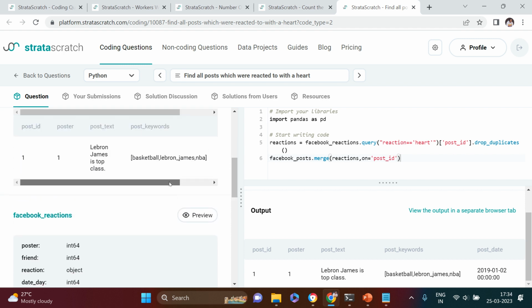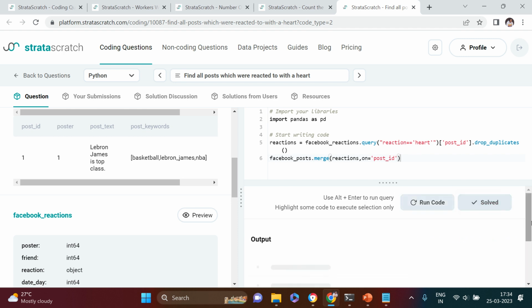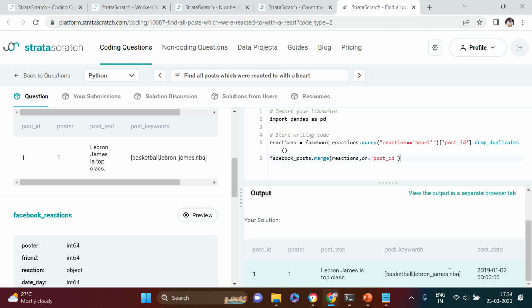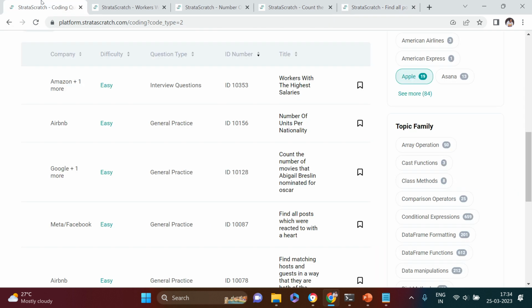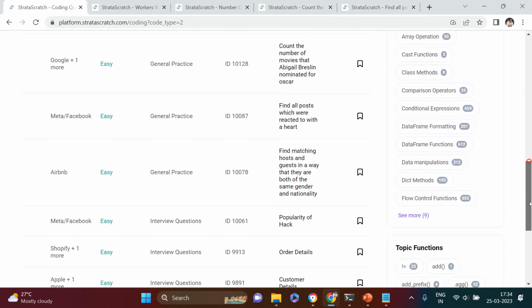Yeah, this is exactly what was there, right? You see over here we got that. Now let's check whether the solution is correct or not. Yeah, it is correct. So we are done with solving this question as well. The next question is Meta Facebook, which we just solved.